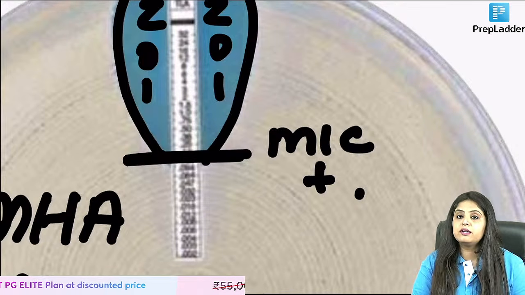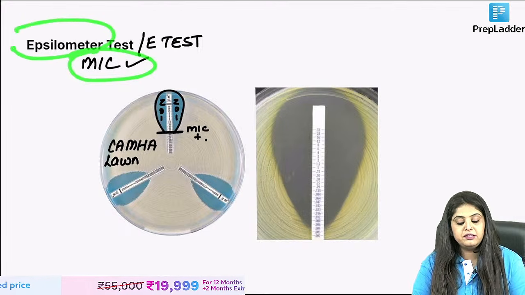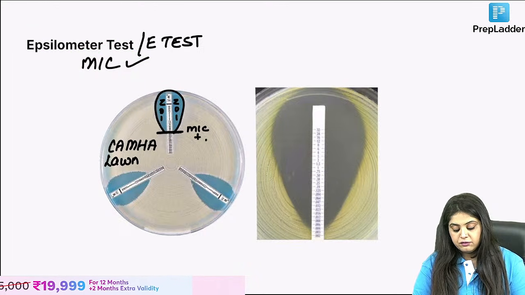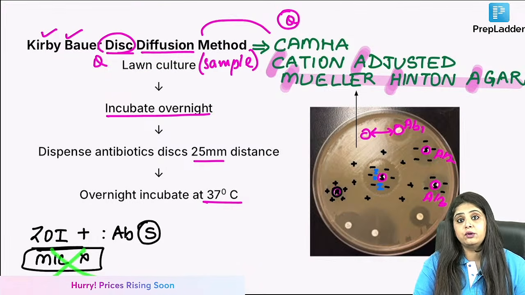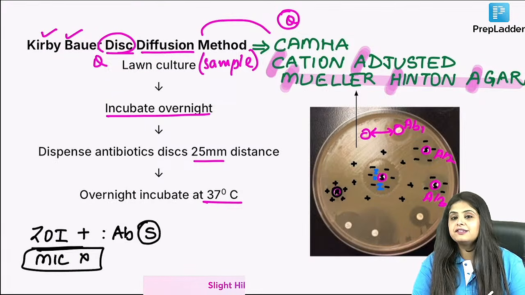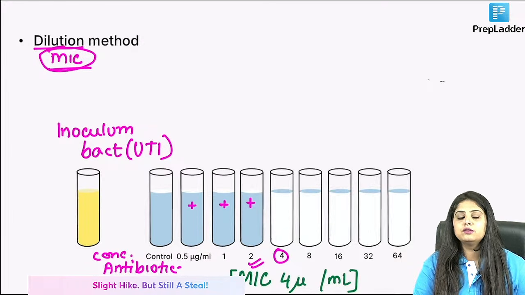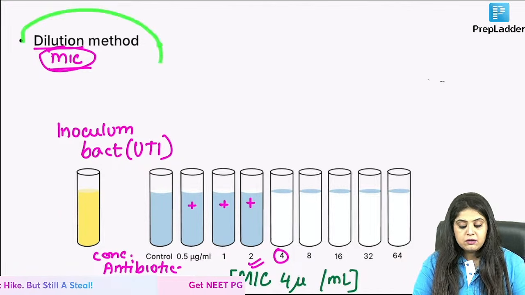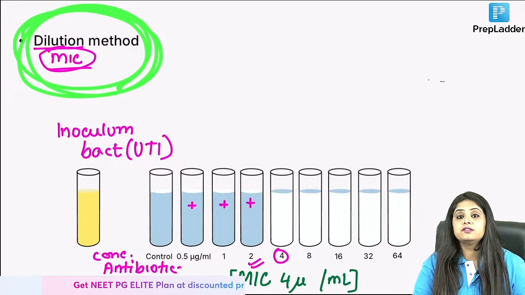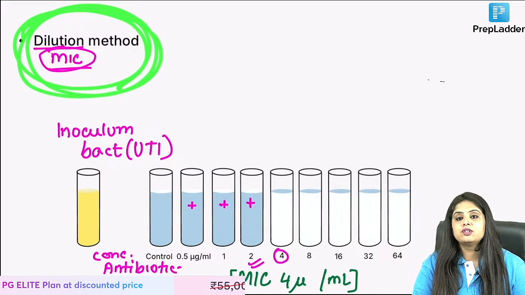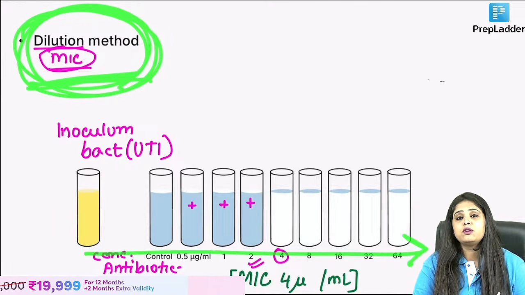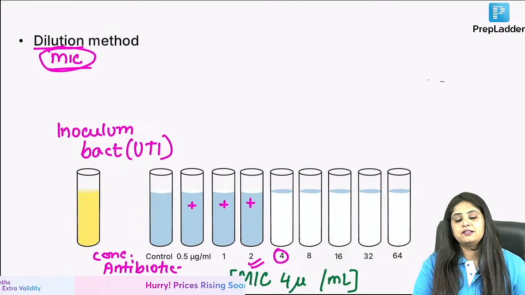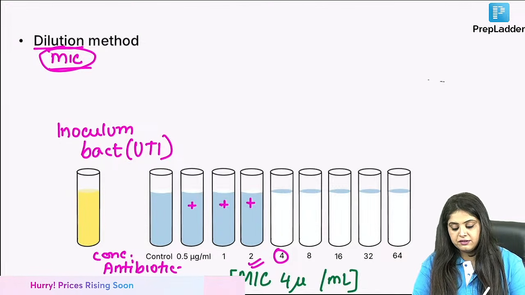So I think that is okay with everyone. If you want to test for MIC, do the epsilometer test. Otherwise, what is very commonly done in the labs is the Kirby-Bauer disc diffusion test, but that does not tell you the MIC. But some things are old school, and old is gold. What is still considered the gold standard for knowing MIC is the dilution method. But again, it's very cumbersome with so many test tubes, so not many people do it. That's the OG in this entire situation.